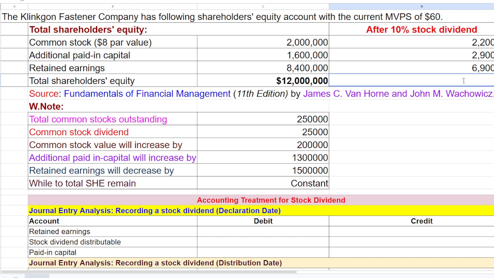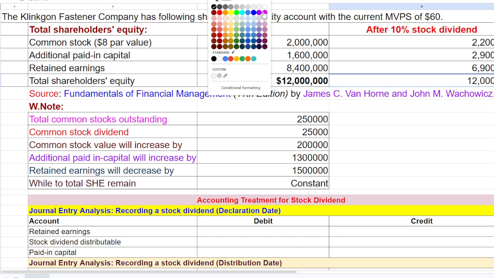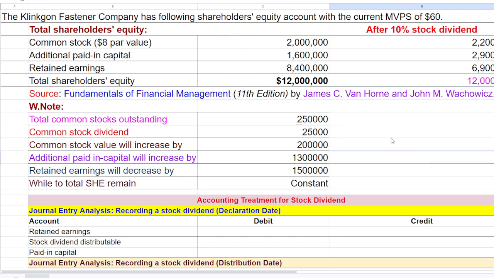When you sum it, it must be the same value as before the stock dividend. So after the announcement of a stock dividend, the total stockholder equity remains constant.